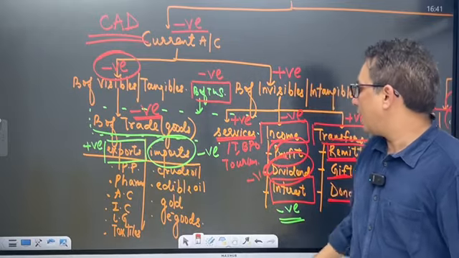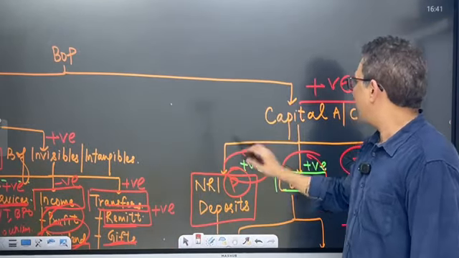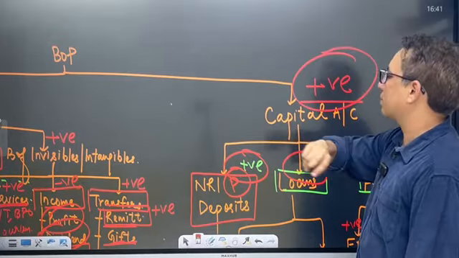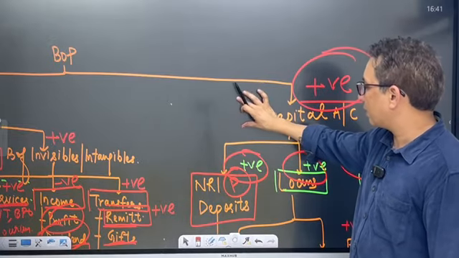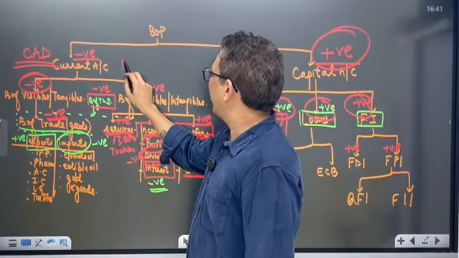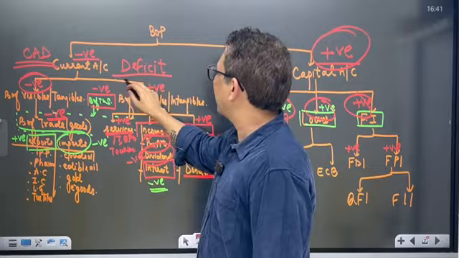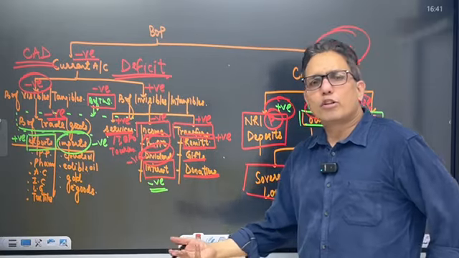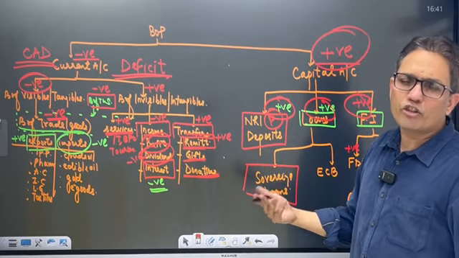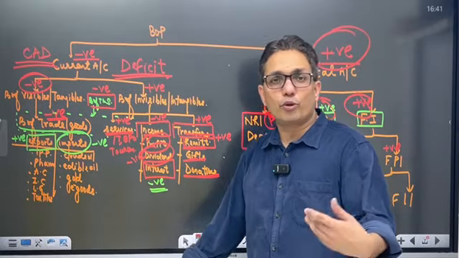All right. And for capital account, India has capital account surplus. There we have a deficit. Look, this deficit is as of the current time. It's quite possible after 20-30 years we become a big manufacturing country. In that case, even current account may become positive. We start exporting goods.